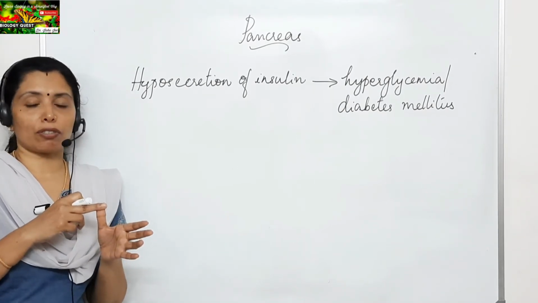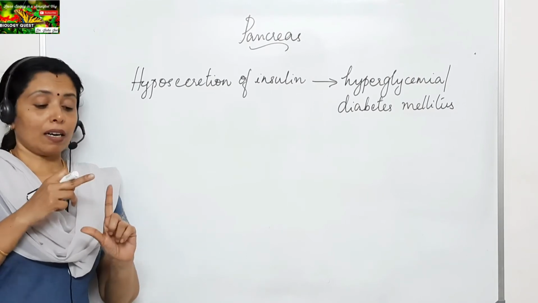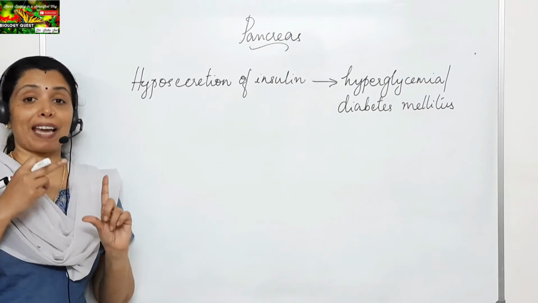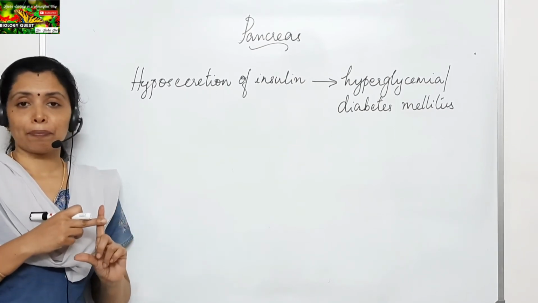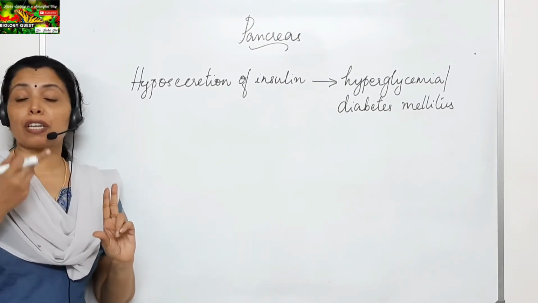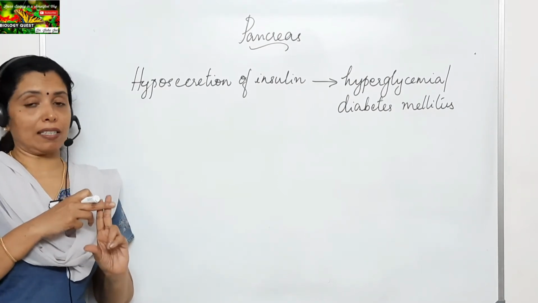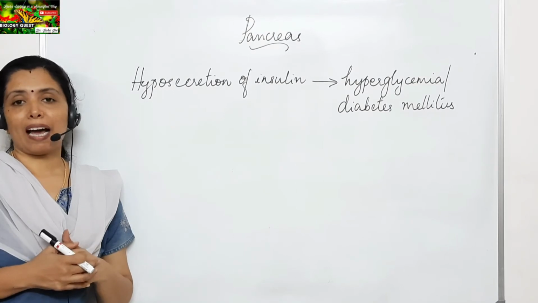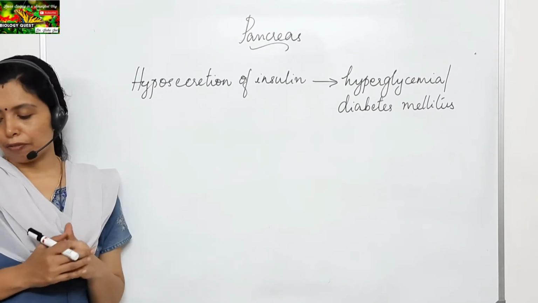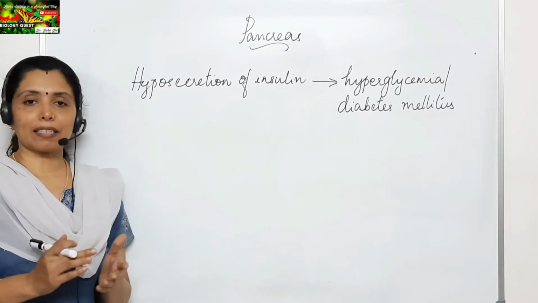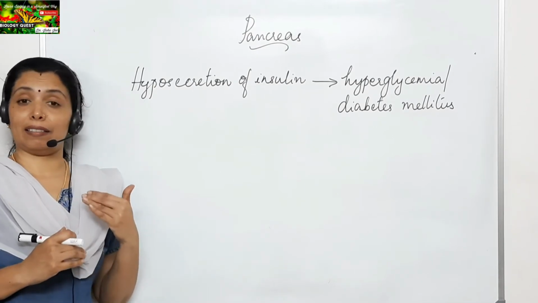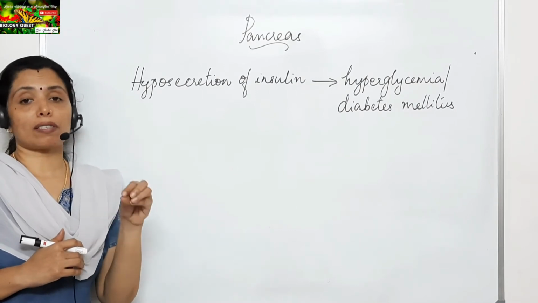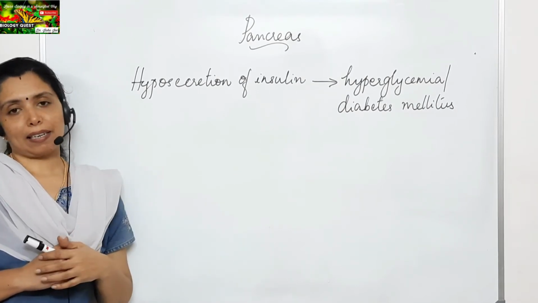High concentration of glucose in the blood. Frequent urination, and this urine will have excess glucose in it. Number three, because of frequent urination, he feels thirsty. And number four, weight loss, and if not treated properly, loss of eyesight even.